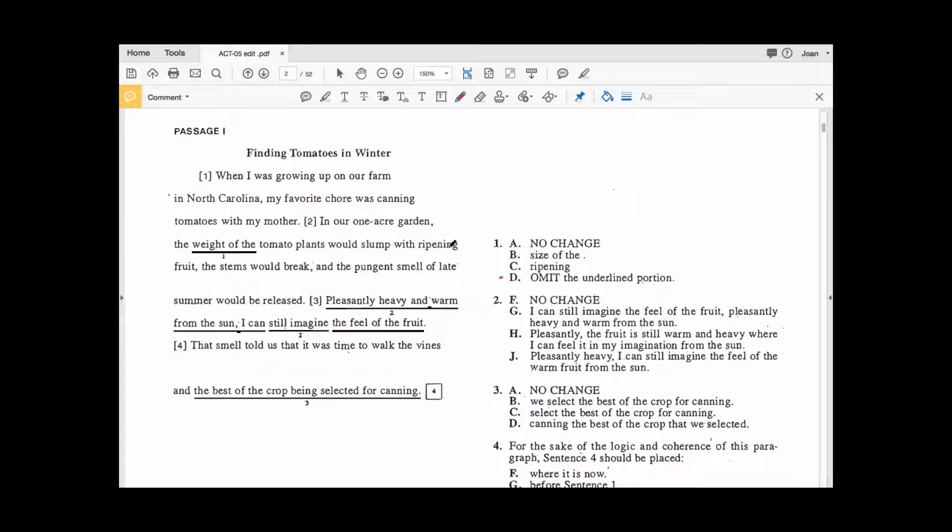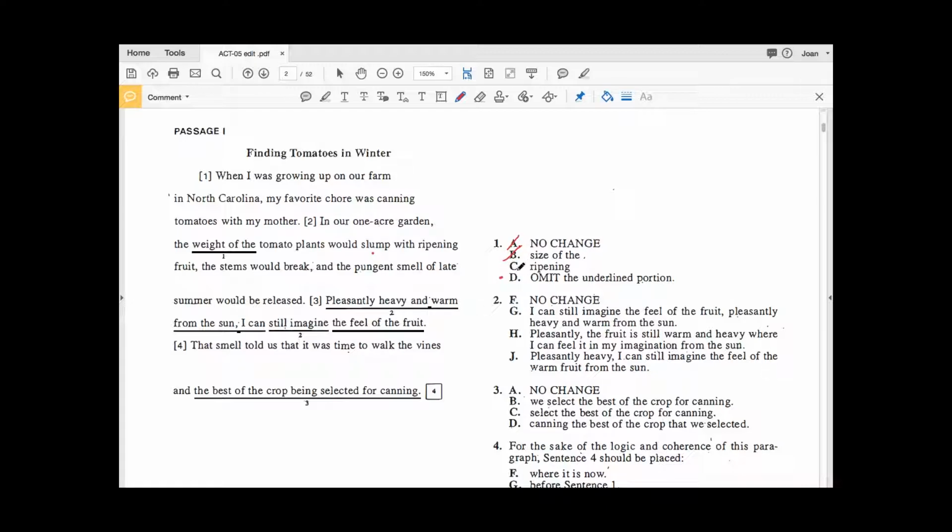Or there's implied redundancy. And A and B are implied redundancy. Weight of the, as well as size of the, implies the same meaning as this phrase ripening fruit. We assume if fruit is ripening, it's getting bigger and therefore heavier. And so that would slump the tomato plant. And so since those things are essentially the same phrase, we're going to cross them out.